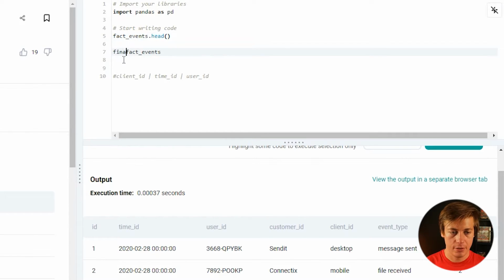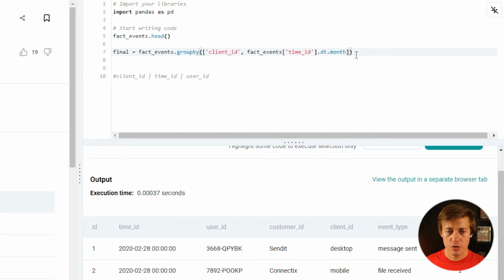Let me try that. So let's just do fact_events. We'll just say final, right? final equals fact_events.groupby, and then under groupby, we're going to have to put these brackets because we're going to do a few things. So we'll put client_id here first, and then next one, I think what I'm going to have to do is call this again. So fact_events, this time_id .dt.month.